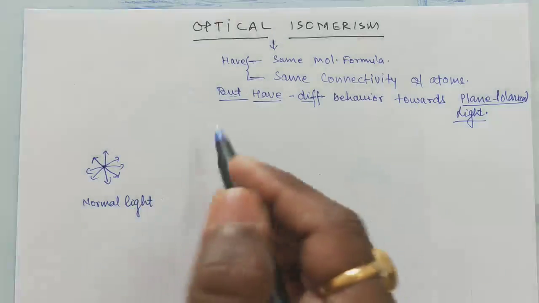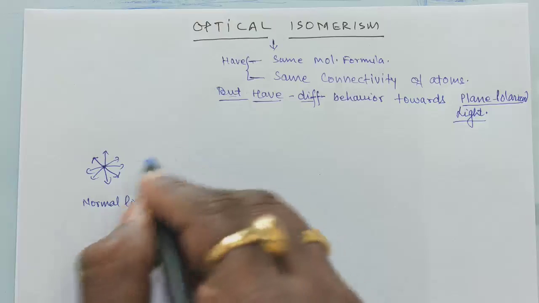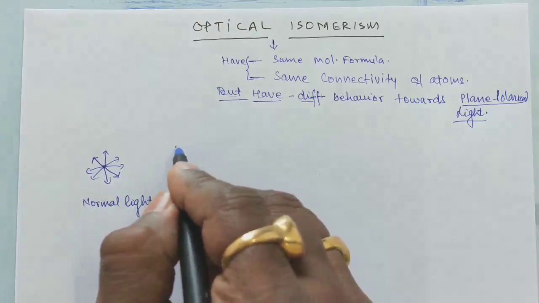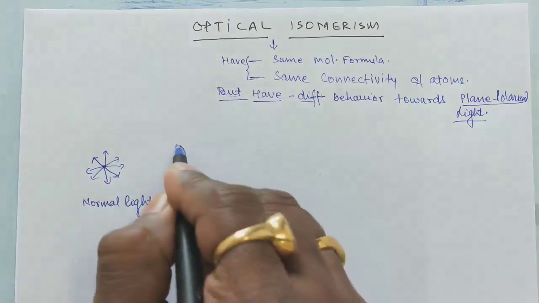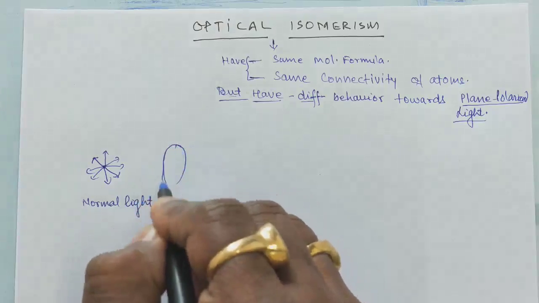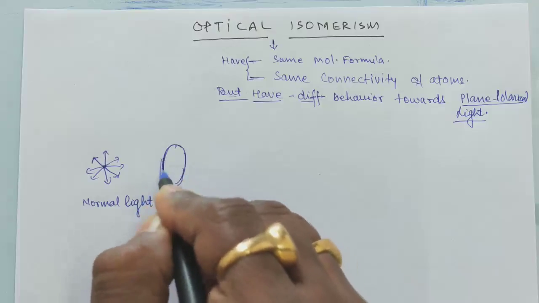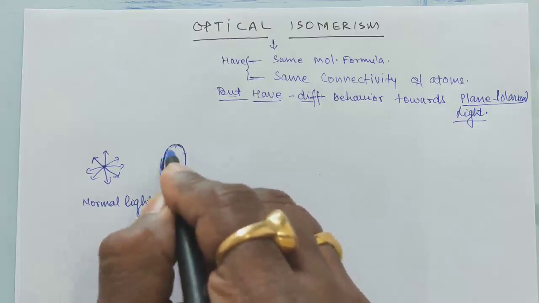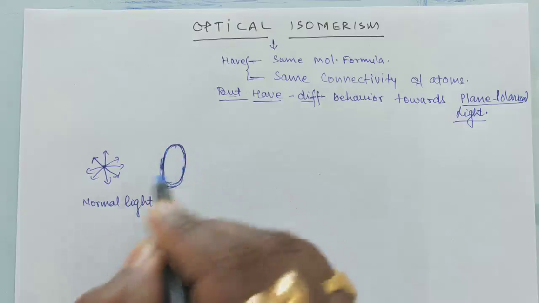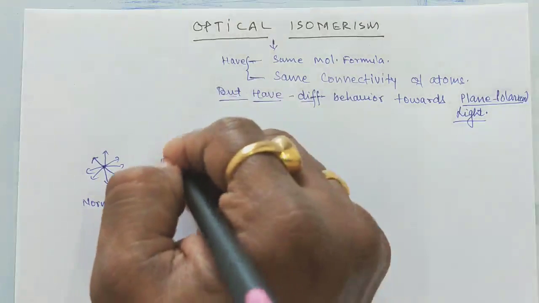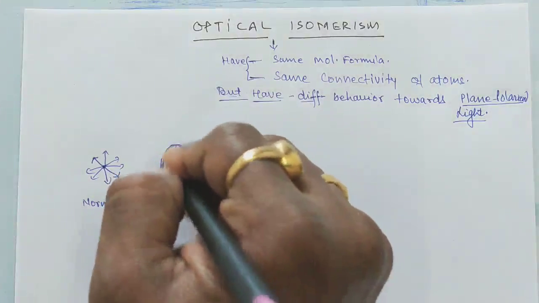And suppose that we pass this light through a polarizer. A polarizer is a kind of material or instrument which has a polarizing axis. Suppose that the polarizing axis is this.